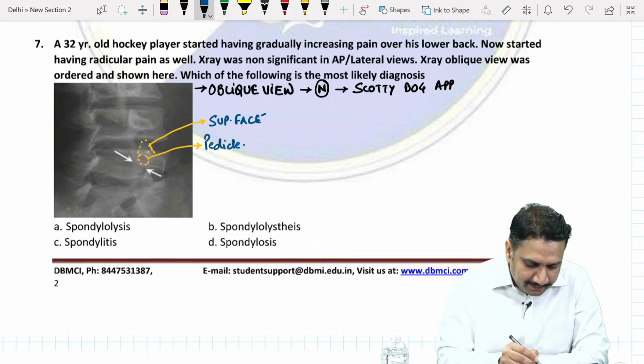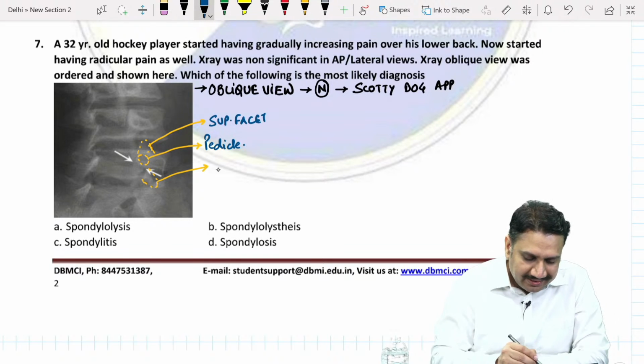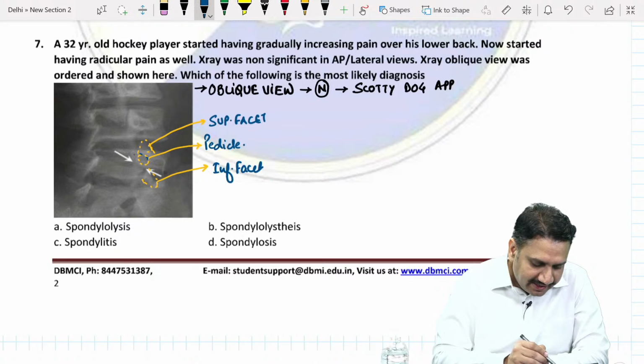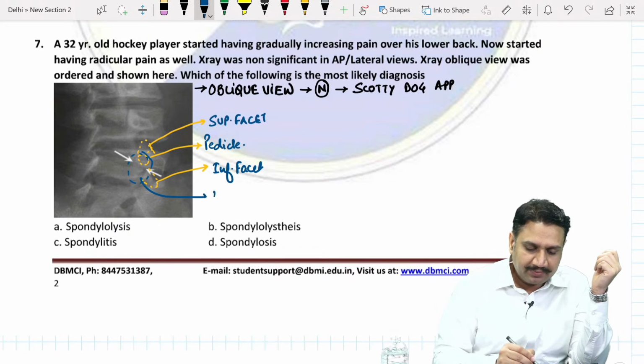The front paw of the dog is made by the inferior facet. And this neck area, which is kind of broken here, is made by the pars interarticularis.